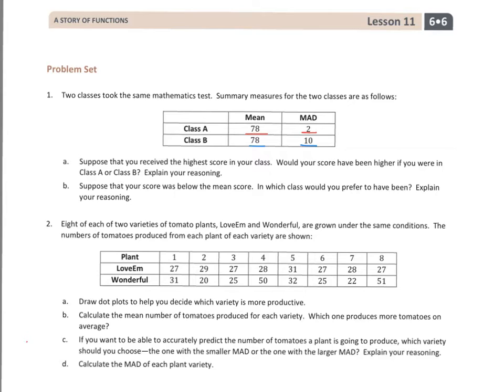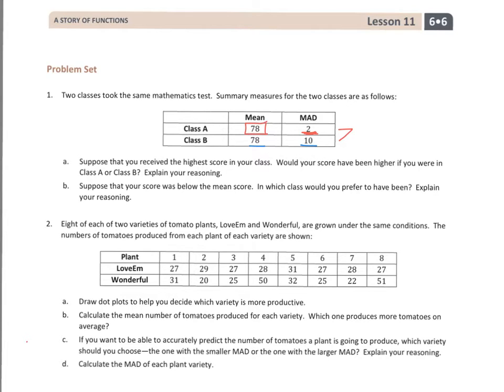So when we look at this, we know that the mean is the exact same. They're both 78. But when we look at the mean absolute deviation, we see that class A has a smaller one, meaning all the scores are going to be similar to each other. So the variability is low, meaning the scores are probably not that far away from 78. That's what it pretty much means, that all the scores are hovering right around 78 because the mean absolute deviation is low.